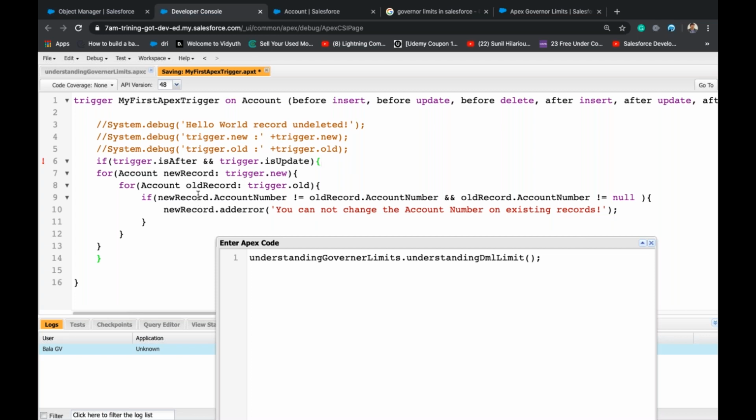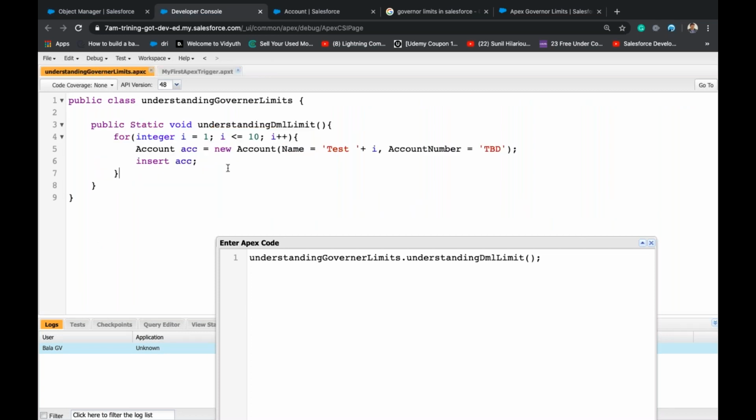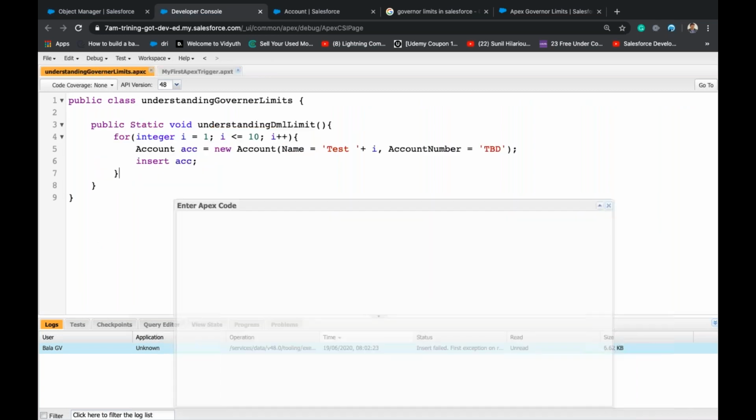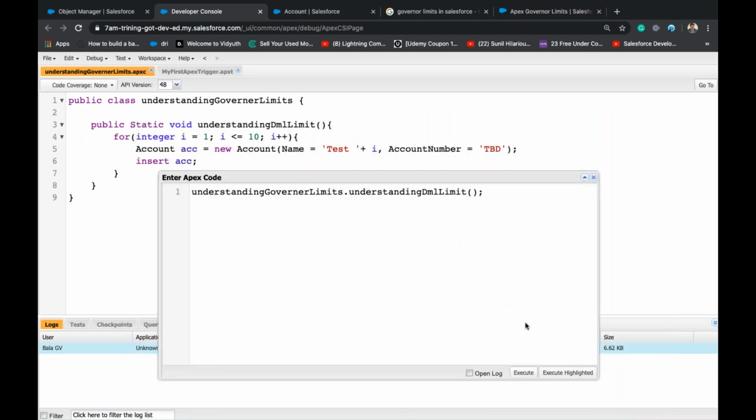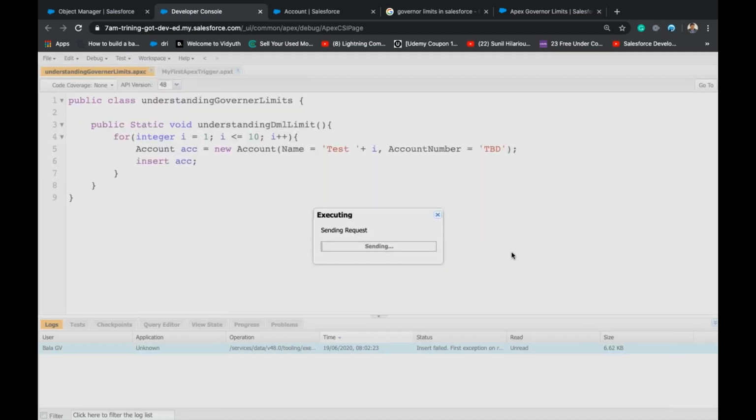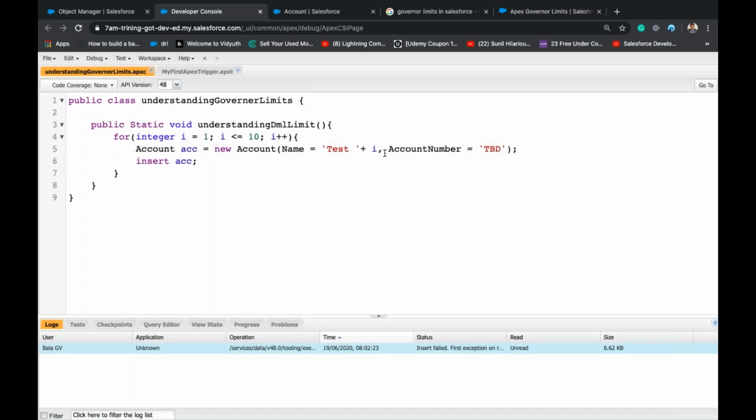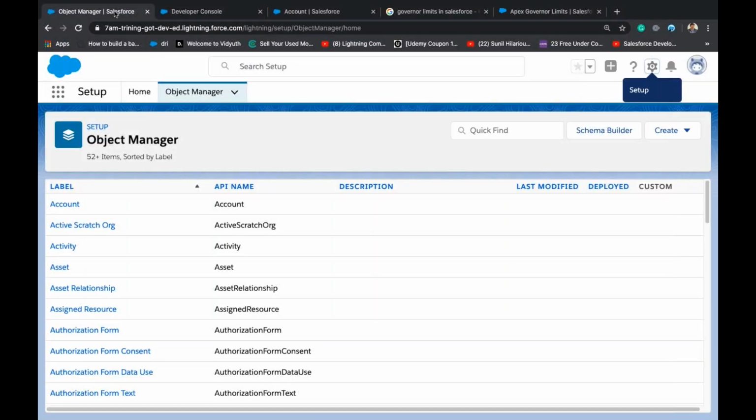Why did I get the error? Because I referred to Trigger.old, and Trigger.old will be there only in update, right? So now I will not get that issue. I may get other issues, but this issue will not be repeated. Okay, 10 accounts got created.